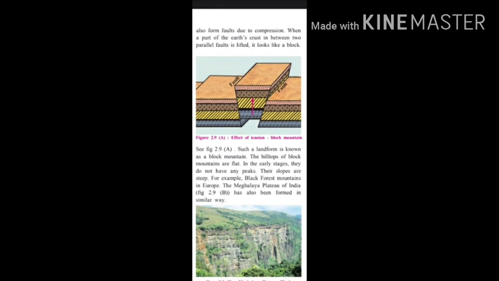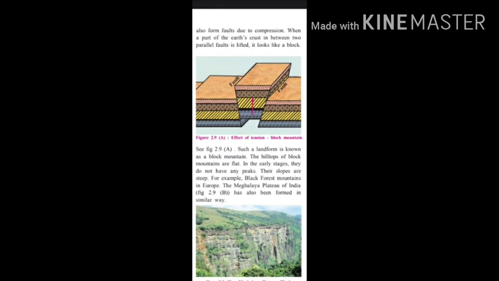Just see some information about block mountains, the effects of tension, and how a block mountain is created. Due to the energy waves moving away from each other in a horizontal way, the tension in the layers of rocks increases and it leads to the formation of fractures. Fractures means faults in rocks. Similarly, waves coming towards each other in hard rocks also form faults due to compression.